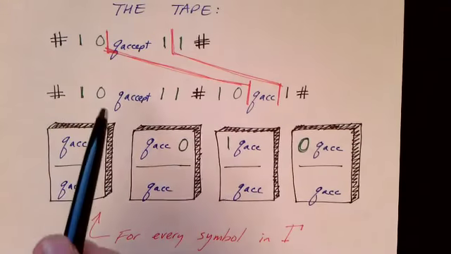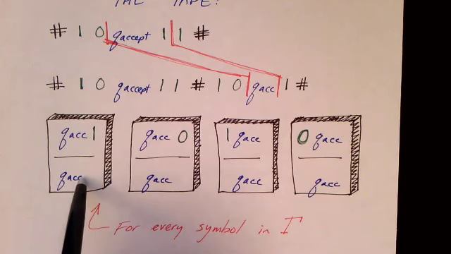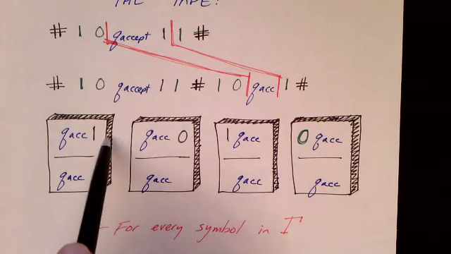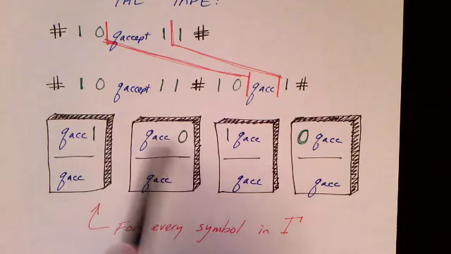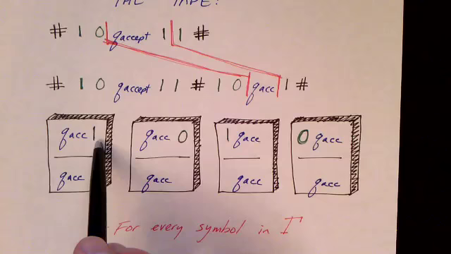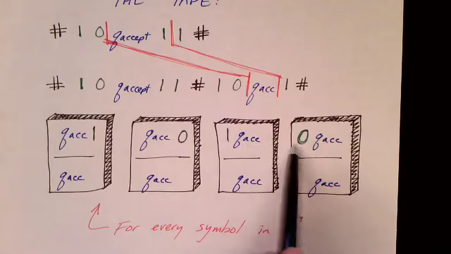And what these tiles do is effectively get rid of everything else on the tape except for the single state, Q accept. So let's look at these. They're all quite similar. They have Q accept on the bottom, and if there's a 1 or a 0 to the left of the accept state, or a 1 or a 0 to the right of the accept state, we can use these tiles.